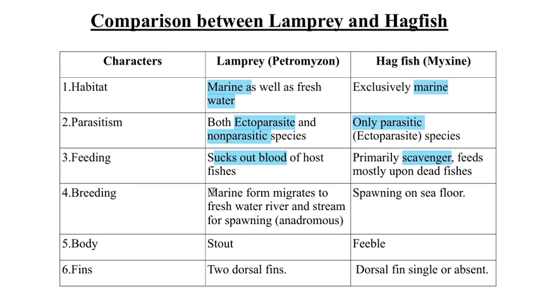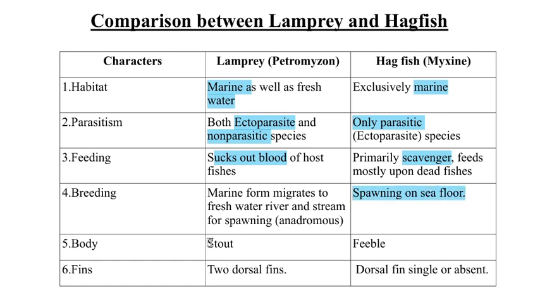Breeding. It is of two types, anadromous and catadromous, but the lamprey shows anadromous migration. They generally live in a marine environment, but when they have to spawn and release eggs, they move to fresh water for spawning. This is the anadromous. And the catadromous is exactly the opposite of the anadromous, which means they generally live in fresh water, and for spawning they move to the marine environment. But spawning in the hagfishes is on the sea floor.